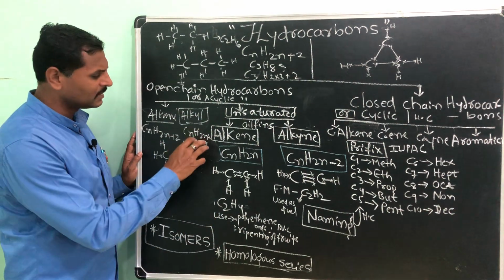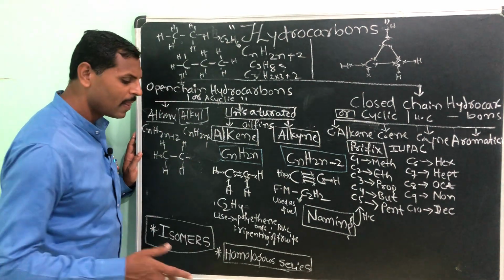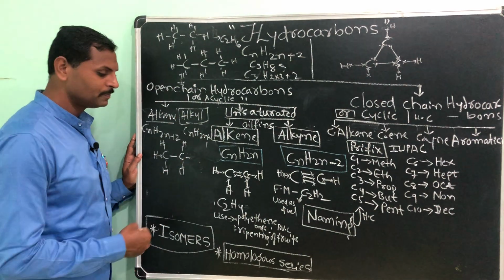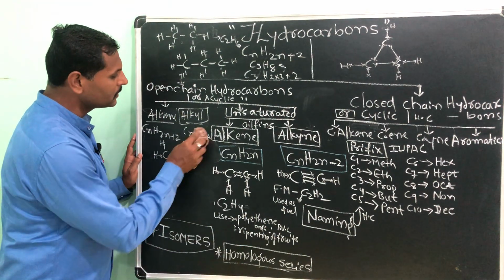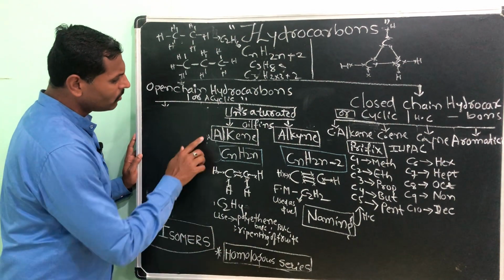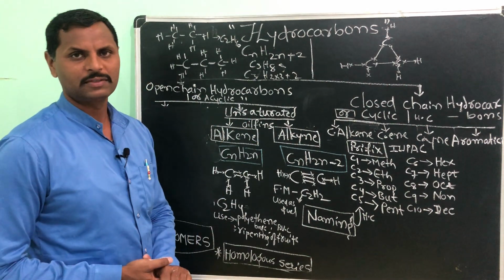We will take this alkyl group up while discussing functional groups. Now we will move on to the alkenes, the unsaturated hydrocarbons.